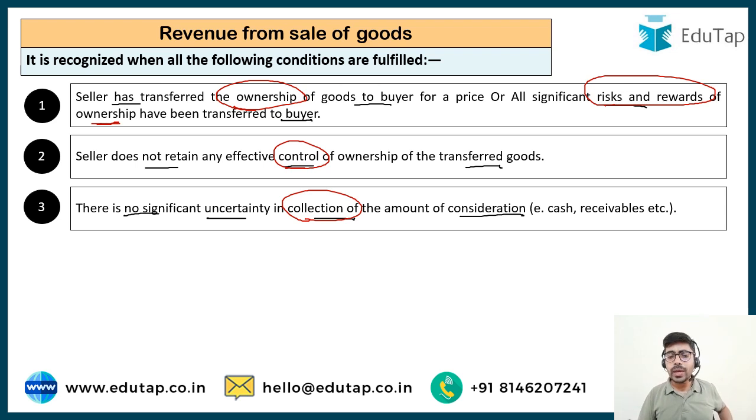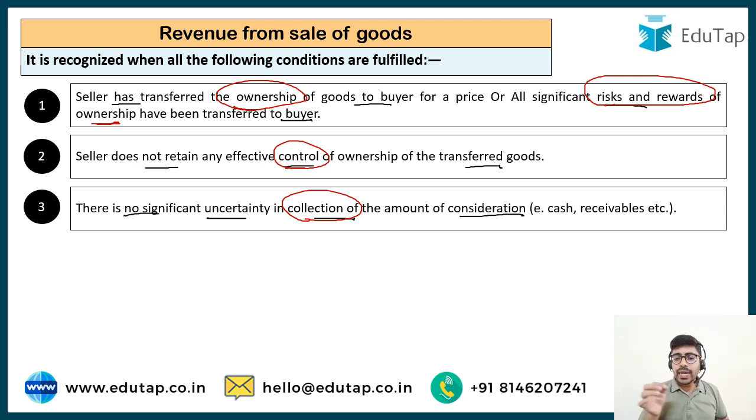Just think about when you are going to a mall, when you are going to a big departmental store, you pick out your cart, you pick out your trolley, and you are picking stuff in your cart. So when you have put the stuff in your cart, can the accountant of the store book its revenue whenever you put the stuff in your cart? No, it's not possible. So after the bill is prepared, after the ownership is transferred to you, after the amount is received from you, then only the revenue is recognized.